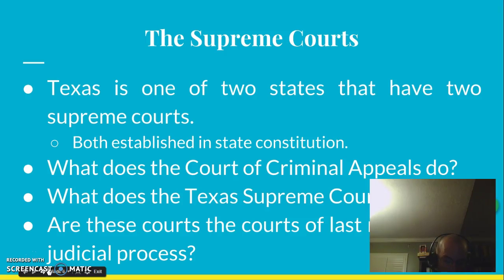If this happens, the appellant can seek review by the U.S. Supreme Court. So, for example, one of the most prominent cases in recent memory was Lawrence v. Texas. This was a Harris County case. And in this case, the Supreme Court struck down state sodomy laws that criminalized homosexual conduct as a violation of the Due Process Clause of the 14th Amendment. Effectively, what the state of Texas had done is said that certain kinds of sexual contact are acceptable between a heterosexual couple, but they are unlawful for a homosexual couple.